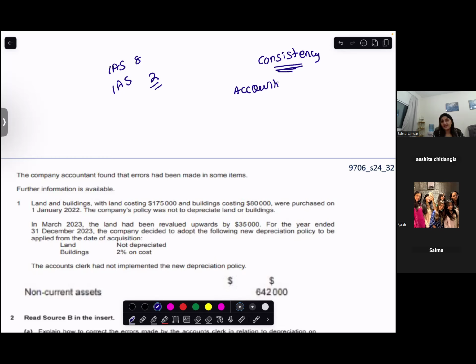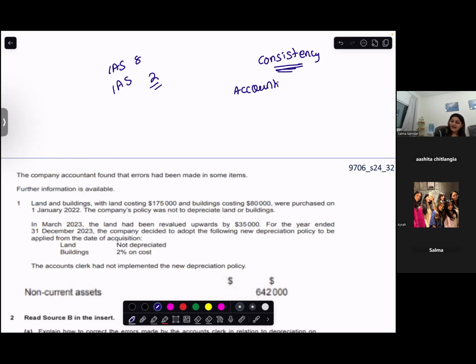And if you're going to change this to give a true picture of your financial statements, your change should be such that it should be from the retrospective effect. What do you mean by retrospective effect? That means you're doing the change, and by the year in which you do the change, you do it right from the year at which you have purchased it till the current year, assuming that you are not changing. You had done this right from before. Are you with me? Okay. This we will talk with an example.